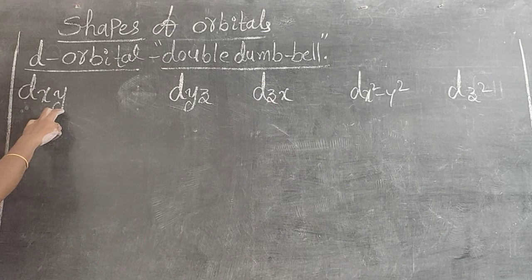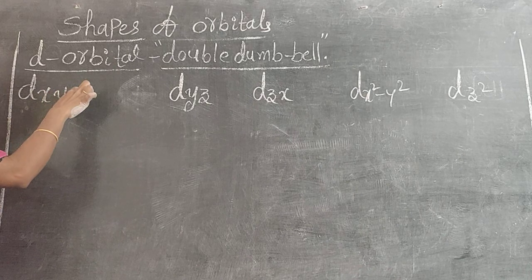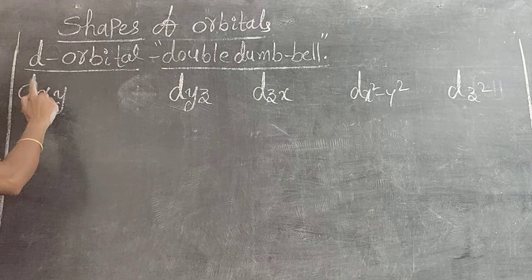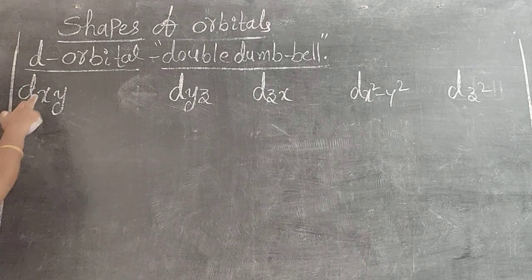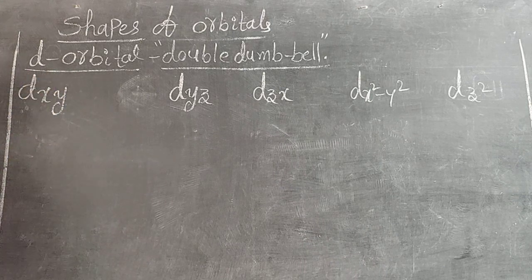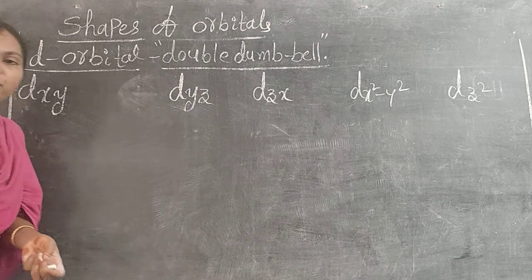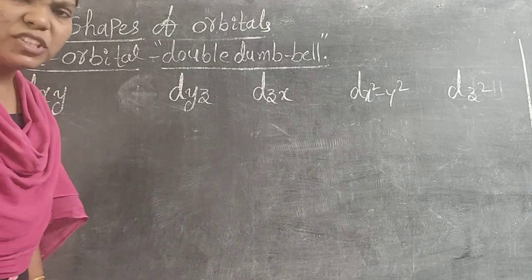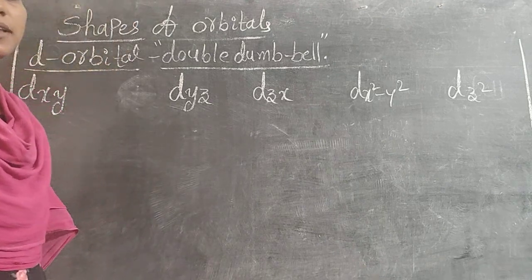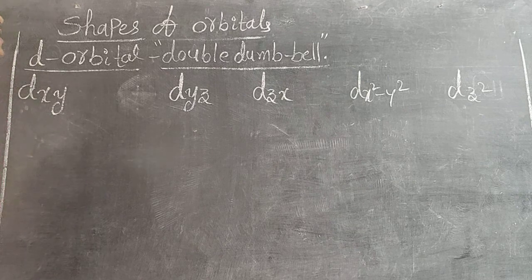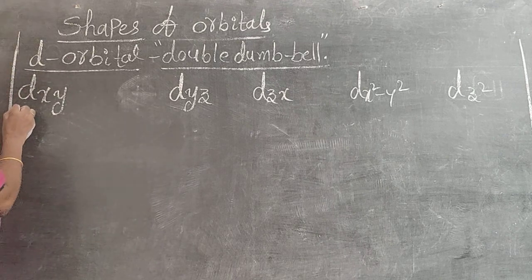dxy, next dyz, next dzx, next dx square y square, and finally the last one is dz square. These are the 5 suborbitals present in the main d orbital. The shape of the d orbital is double dumbbell. Yes, now we draw the shape of dxy.